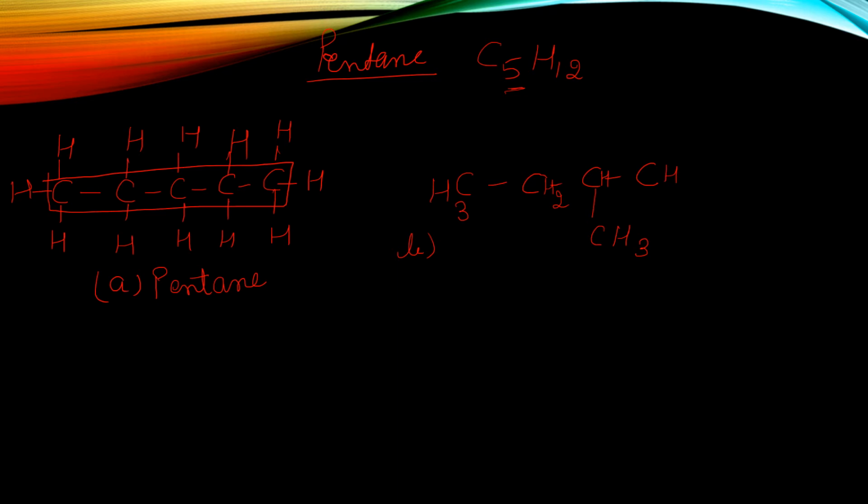So what will the name be? We will give numbering from the right hand side, because according to the rule the substituent will get the lowest number. 1, 2. Now the substituent is getting the second position. If we start the numbering from this side, then the substituent will get the third position. So this is not appropriate according to the rule. According to the rule, the substituent will get the lowest number. So we will give numbering from the right hand side.